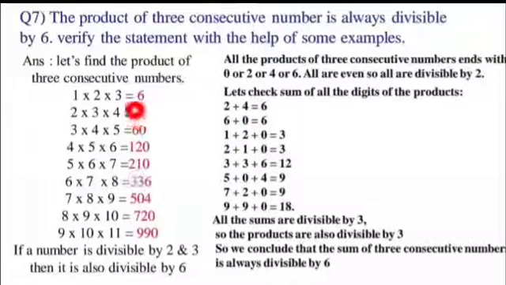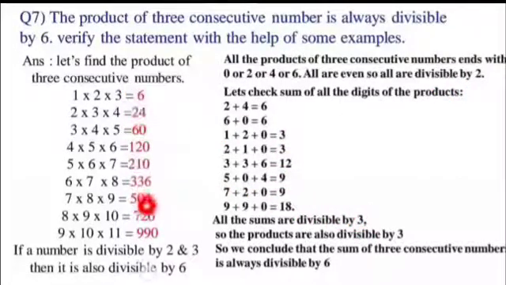That is this answer. Sorry. 6 is 6. 2 plus 4 is 6. 6 plus 0 is 6. 1 plus 2 plus 0 is 3. As you can see, all the sums are divisible by 3. So these numbers are even, divisible by 2, and the sums are divisible by 3.